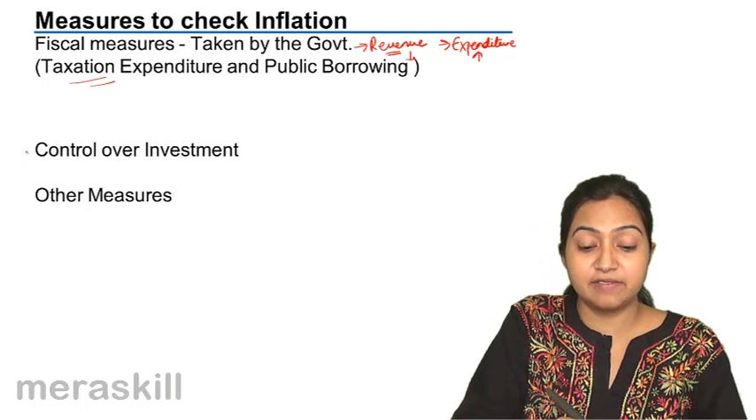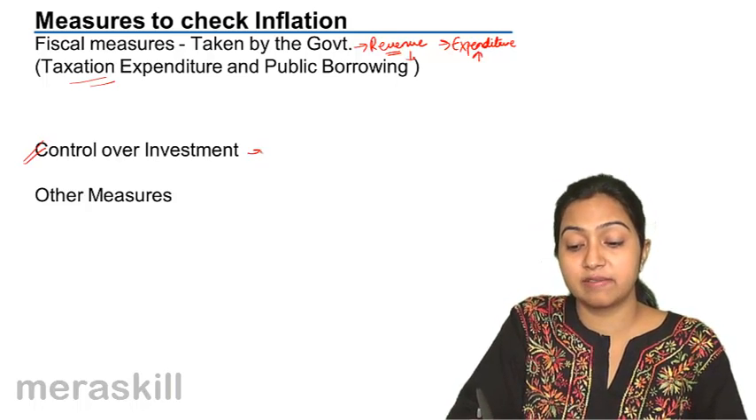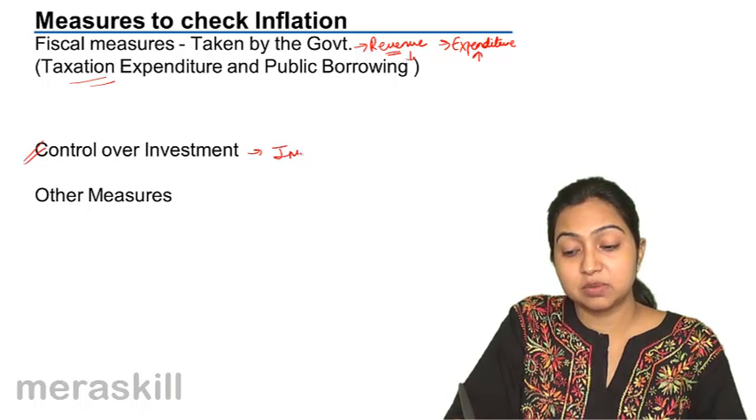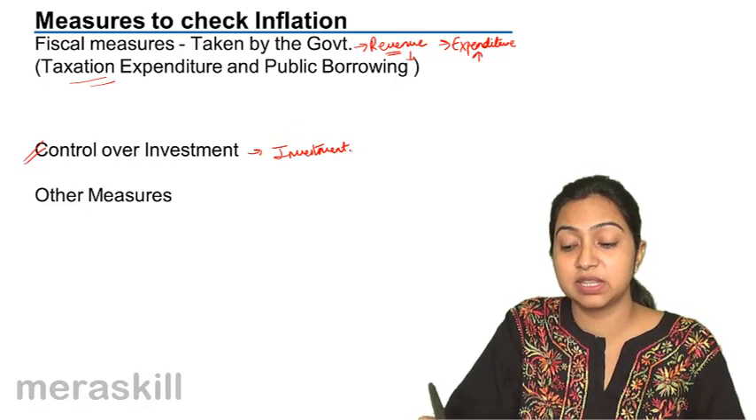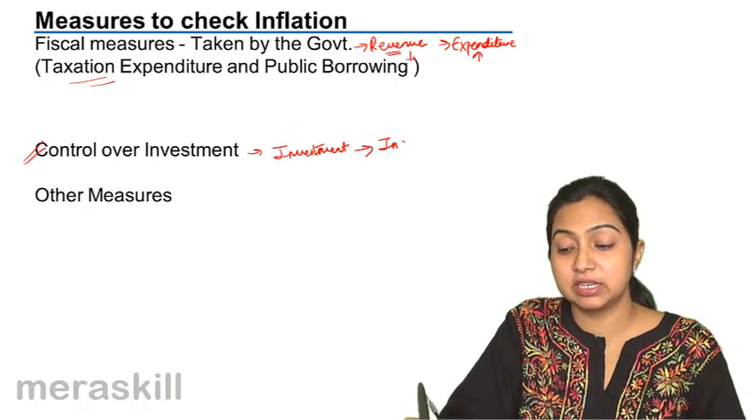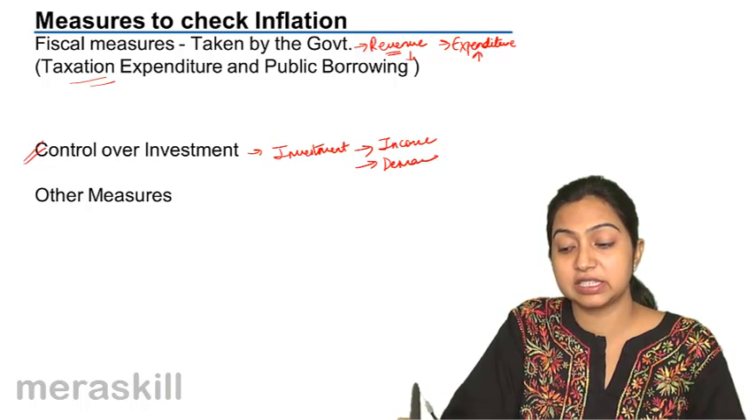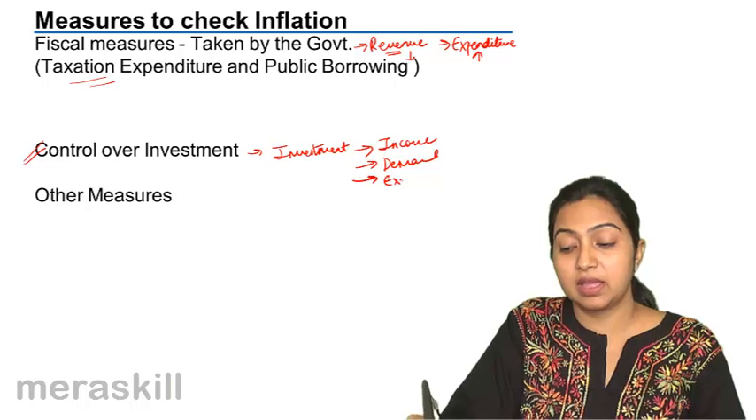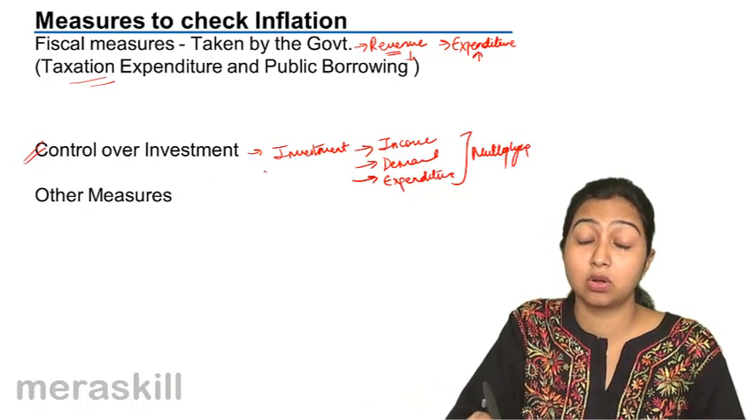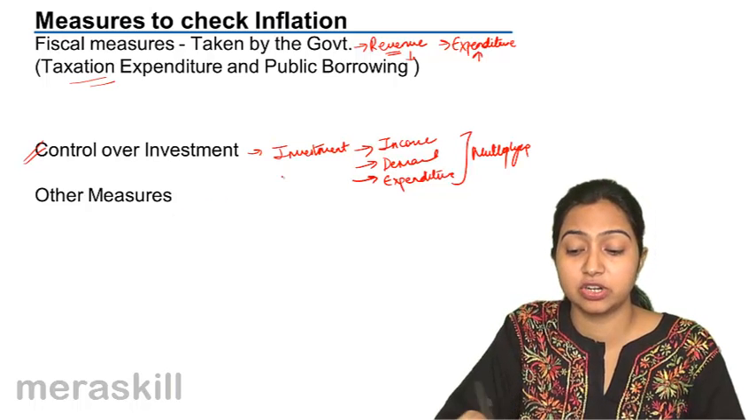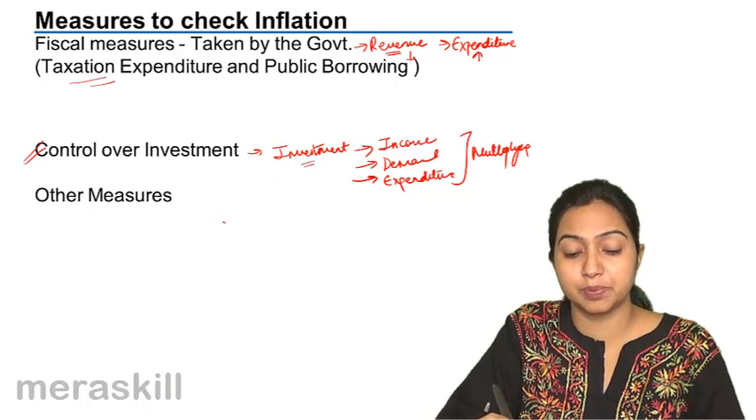The next is that investment should also be controlled, because when an investment is done in an economy, the first round of investment leads to an increase in income, an increase in demand, an increase in expenditure. And then a multiplying effect is applied and everything goes on multiplying. So when there are already inflationary conditions in a country, this should be avoided.